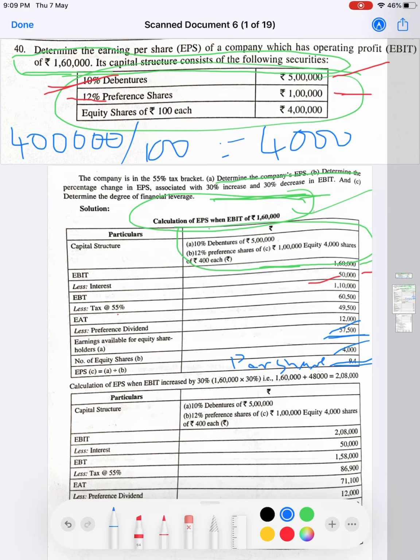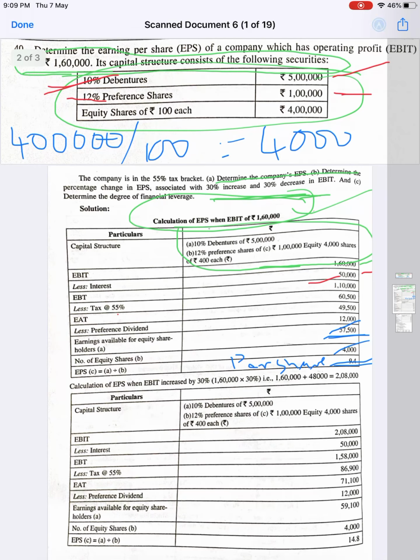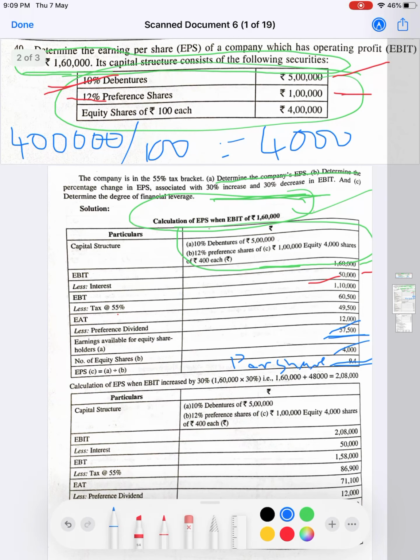Then when EBIT increased by 30%, initially EBIT was rupees 1,60,000. So 1,60,000 plus 30% of 1,60,000, that is 48,000, comes to 2,08,000.